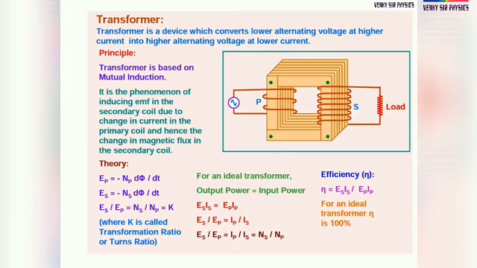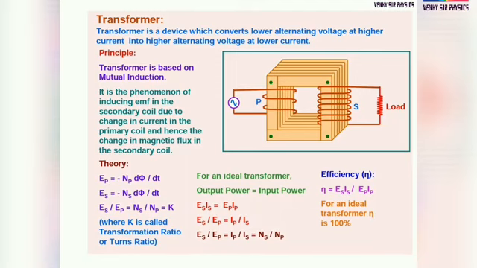Coming to the second law of electromagnetic induction, EP is equal to minus NP d phi by dt. EP means primary, NP means number of turns in the primary coil. S represents secondary, the other side. ES is equal to minus NS d phi by dt.